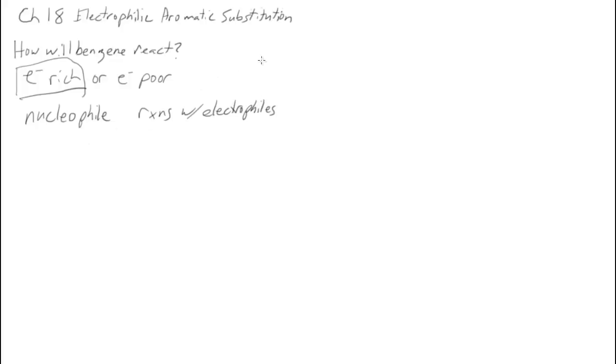So if we look at benzene and say, oh, well, we have 3 pi bonds, as we began to talk about last chapter, we might think that we can do an addition reaction the same that we would do to any alkene. But here is the problem. If I do this reaction, I end up with a dichlorocyclohexadiene, which has lost its aromaticity.